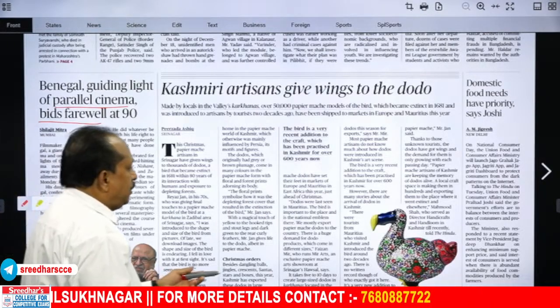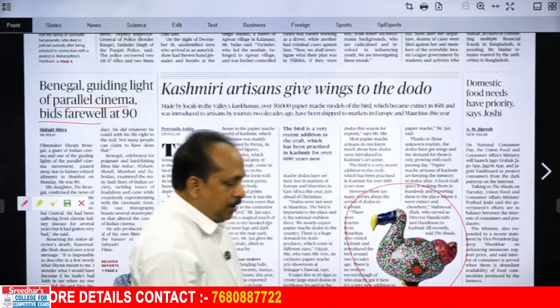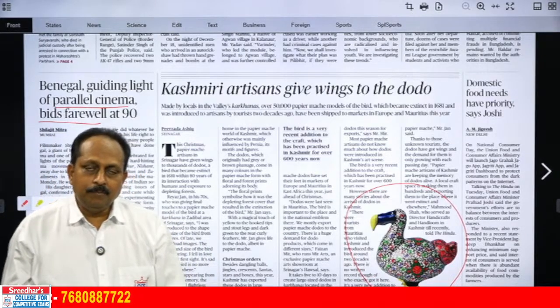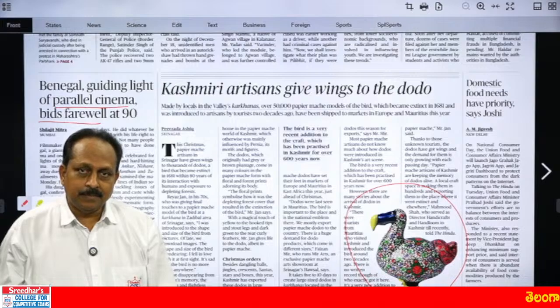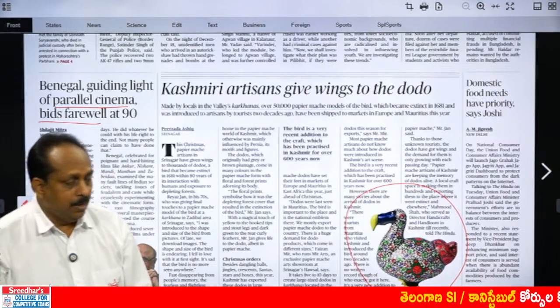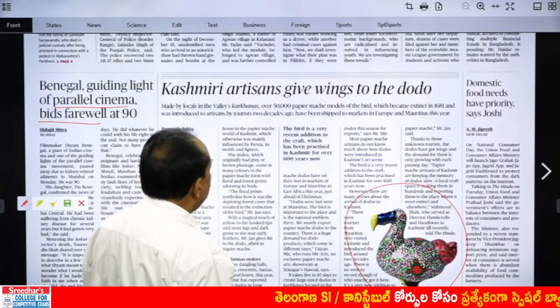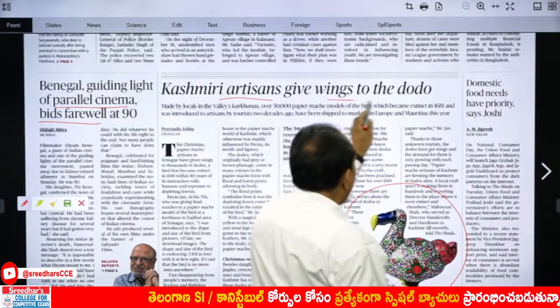And we have another interesting thing over here. How many of you can recognize this bird? This is the dodo bird, which became extinct in 1681, I suppose. Extinct bird dodo. But why is it here on the front page of The Hindu? Kashmiri artisans give wings to the dodo.